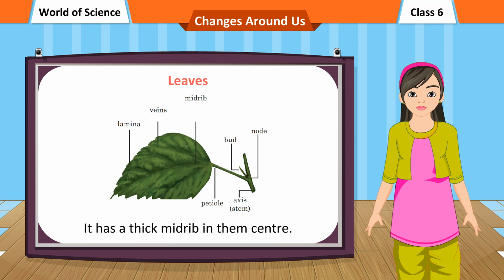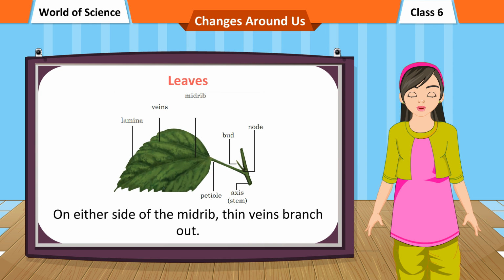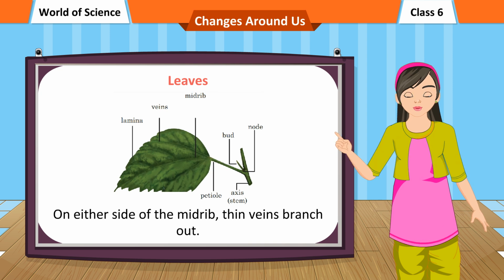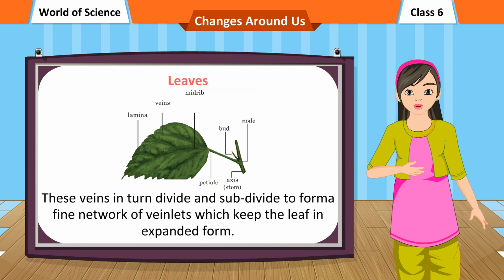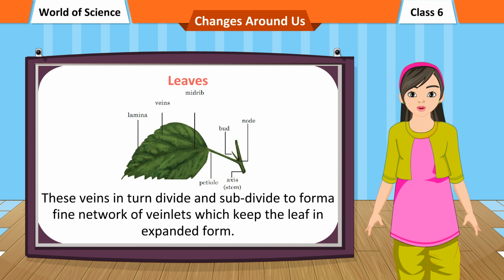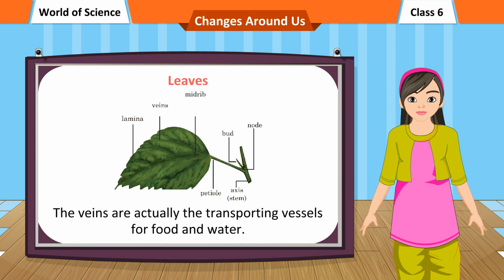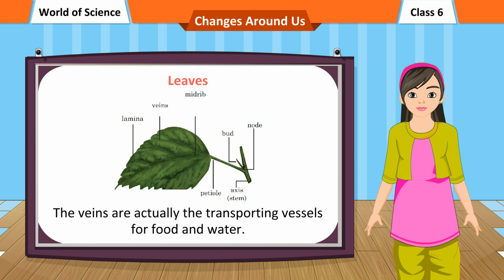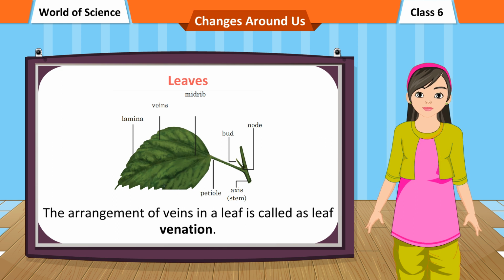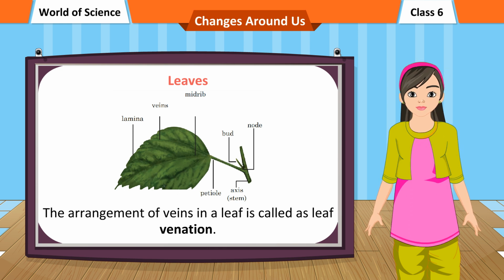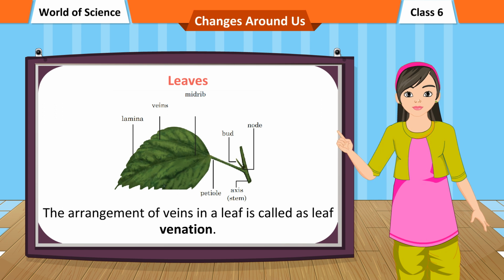It has a thick midrib in the center. On either side of the midrib, thin veins branch out. These veins in turn divide and subdivide to form a fine network of veinlets which keep the leaf in expanded form. The veins are actually the transporting vessels for food and water. The arrangement of veins in a leaf is called leaf venation.